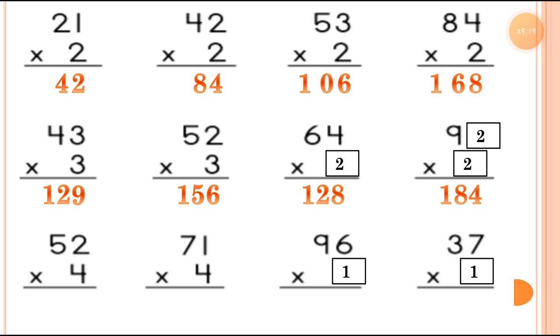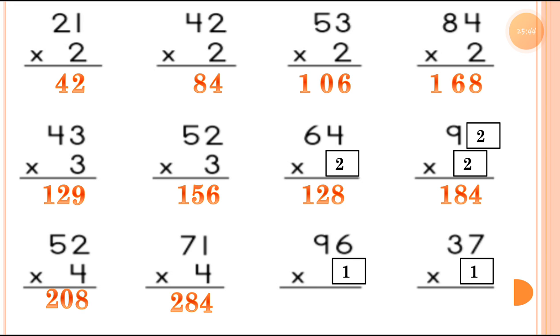Now the next one, 4 2s are 8 and 4 5s are 20. So the product is 208. Then the next one, 4 1s are 4 and 4 7s are 28.